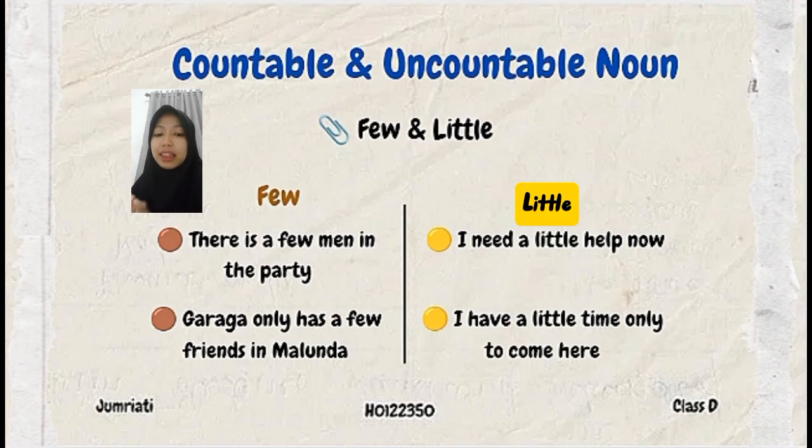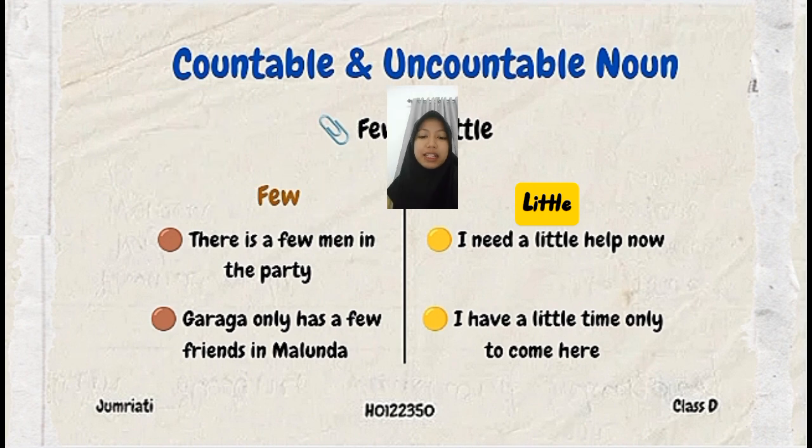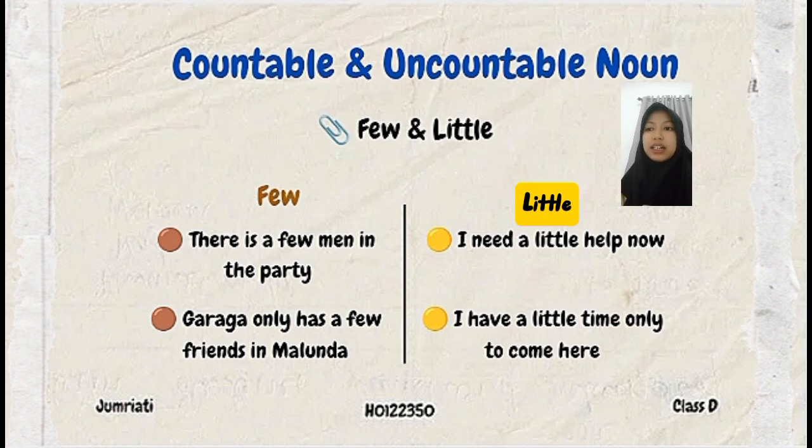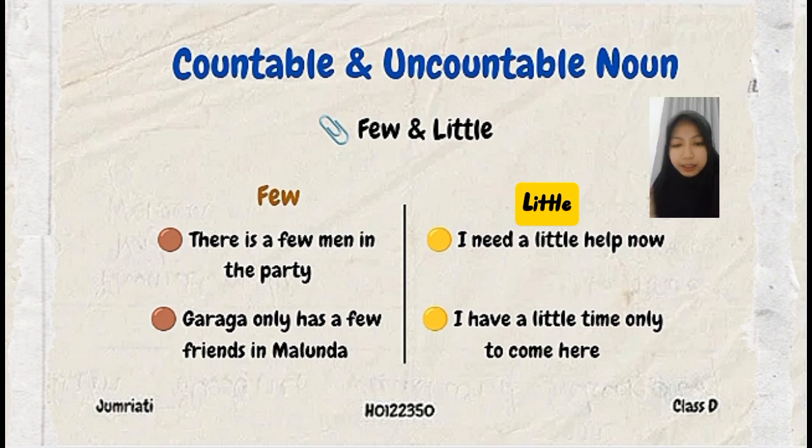Few friends, sedikit teman. And a little, for example: I need a little help now. So saya butuh sedikit bantuan sekarang. Little help, sedikit bantuan. I have a little time only to come here. Saya perlu sedikit waktu untuk datang ke sini. And for your information, few is used with countable nouns and little is used with uncountable nouns, such as in the examples before. Men is countable, friends countable, help uncountable, and time uncountable.